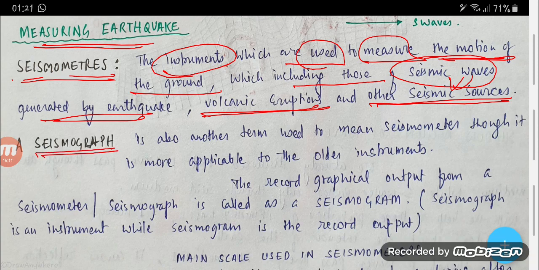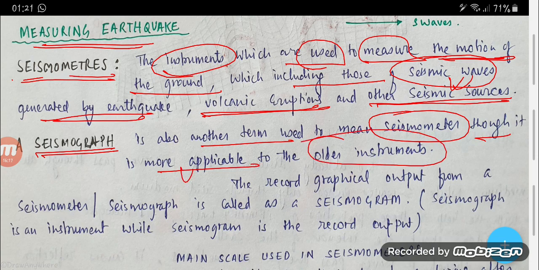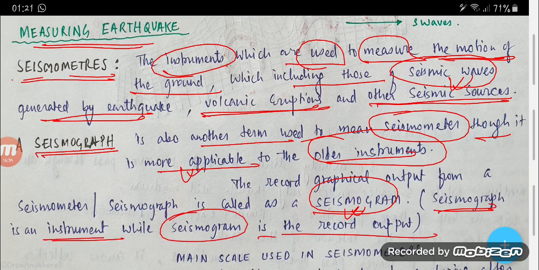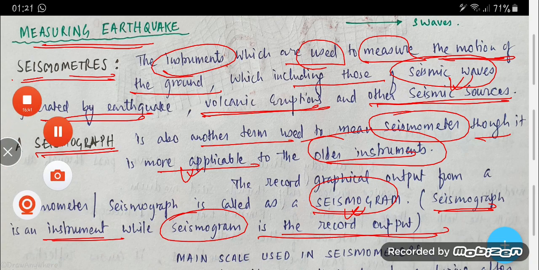Now a seismograph is also another term used to mean seismometer, though it is more applicable to the older instruments. The recorded graphical output from a seismometer or seismograph is called a seismogram. So the output that comes from the seismograph is called the seismogram. The seismograph is an instrument while the seismogram is the recorded output.